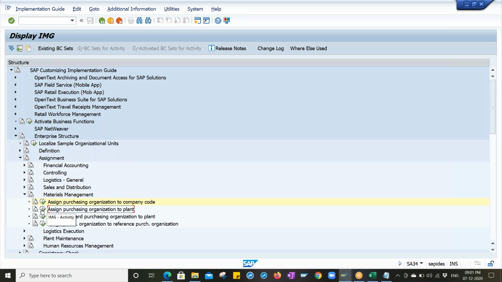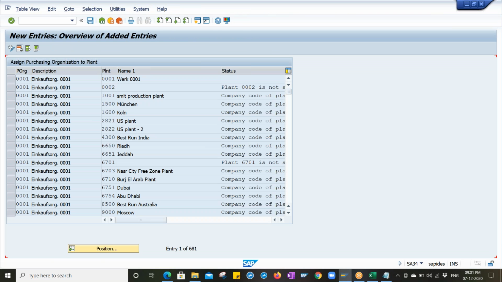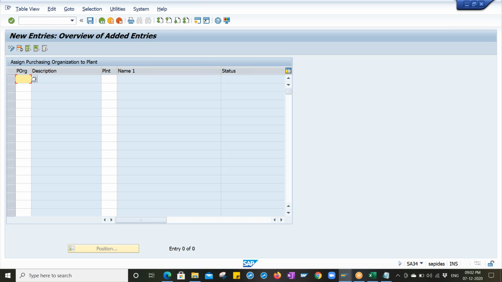Assign purchasing organization to plant. Go to new entries. What is the purchasing organization? PG00. What is the plant? Again, the same purchasing organization, the same plant. If we got the requirement that for this plant we have a different purchasing organization, and for this plant we have another purchasing organization, then we have to make a separate entry over here. Save it. Right now there is no such concept, we are just using a single purchasing organization, so we can use a single one only.